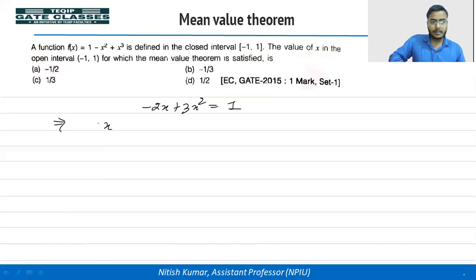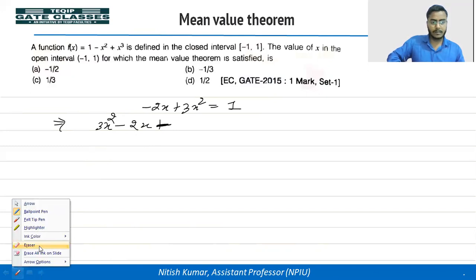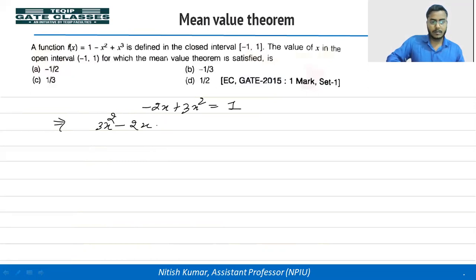You can solve this: 3x squared minus 2x minus 1 is equal to 0.